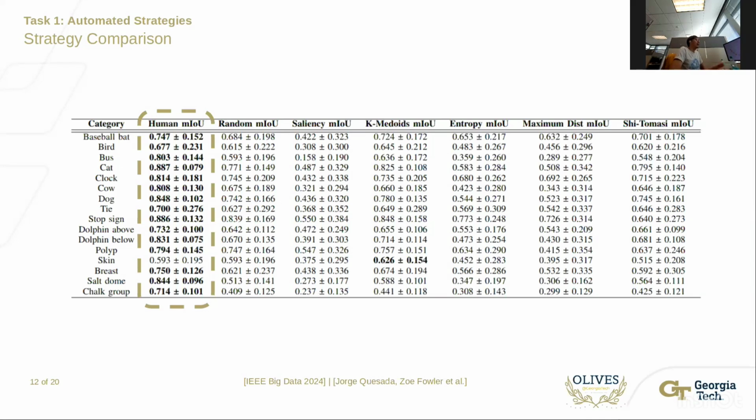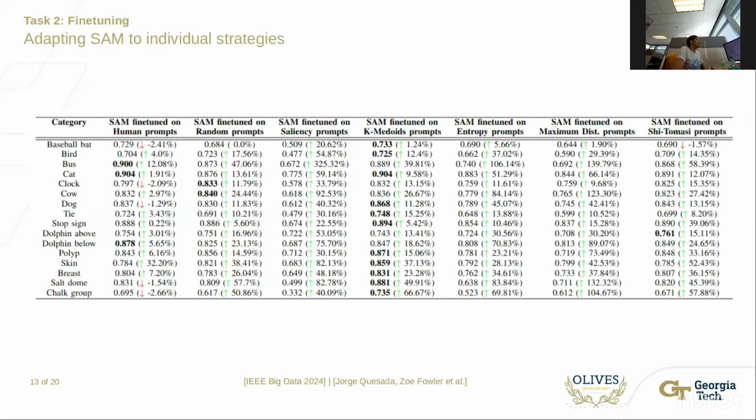The second question then is, okay, is SAM able to adapt to these strategies by fine-tuning the prompt encoder in SAM to each model corresponding to each of these rows? In this table, we can see that SAM's results are significantly improved by adapting, or by fine-tuning, on each of these individual strategies. In particular, for the k-medoids strategy, we can see that SAM performance rises significantly, almost up to 66% in the chalk group case. But in many of them, and almost all of them, performance significantly increases.